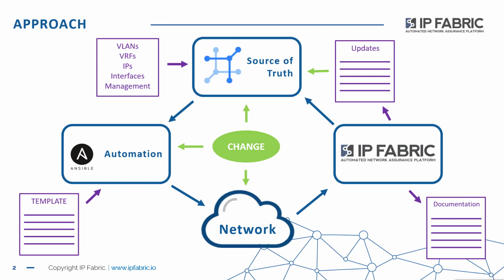All good. But there are some scenarios where perhaps you do want to just push changes through automatically. If you have interface descriptions that are changing, if you have IP addressing allocated to devices or interfaces that you don't need to be concerned about overly. In that case, you could create automated changes to just directly update the source of truth regardless. And so you have these two approaches to using the data from IP Fabric.